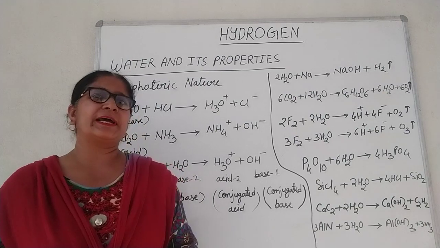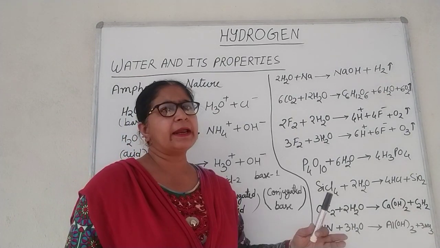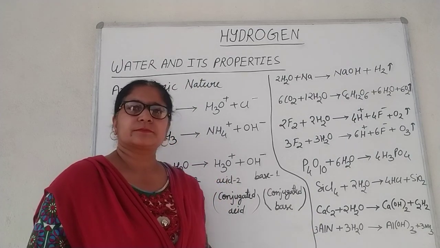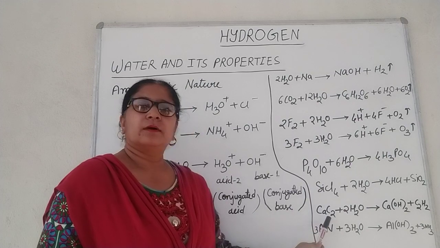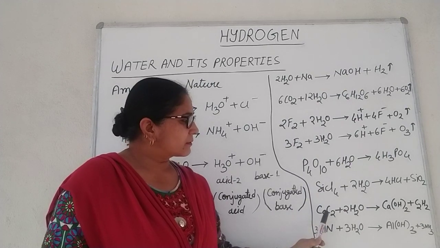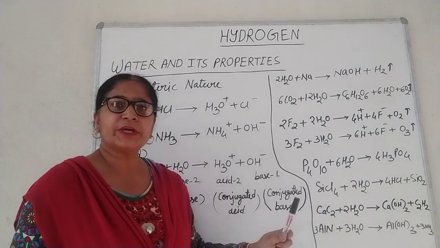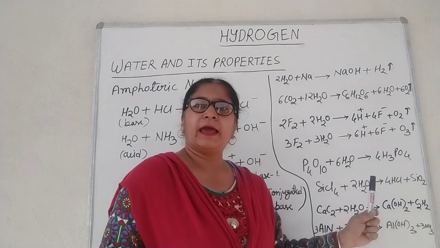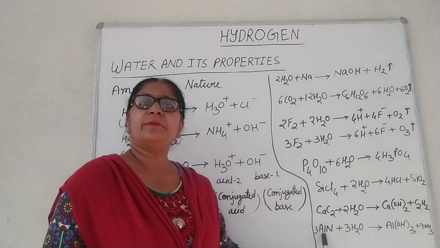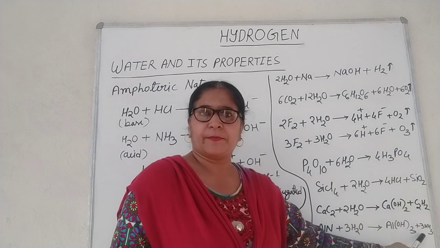Water also hydrolyzes the carbides, hydrides and nitrides of some metals. For example, in this reaction, water reacts with calcium carbide to give ethyne, and it reacts with aluminium nitride to give ammonia.